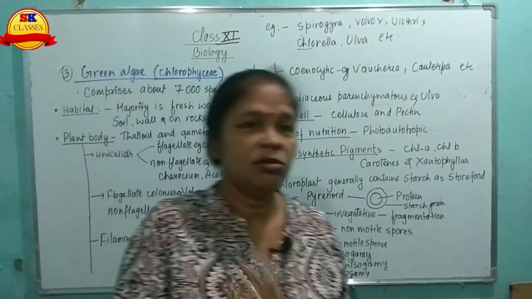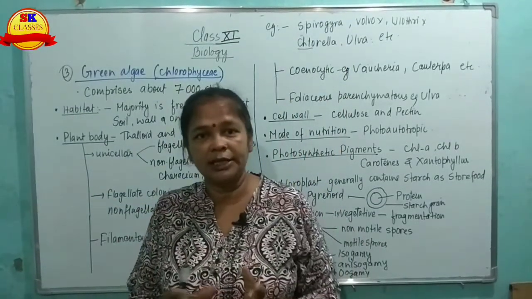So this was about the three algae: red algae, brown algae and green algae. Today this much. In the next video I will discuss the structure of Spirogyra.